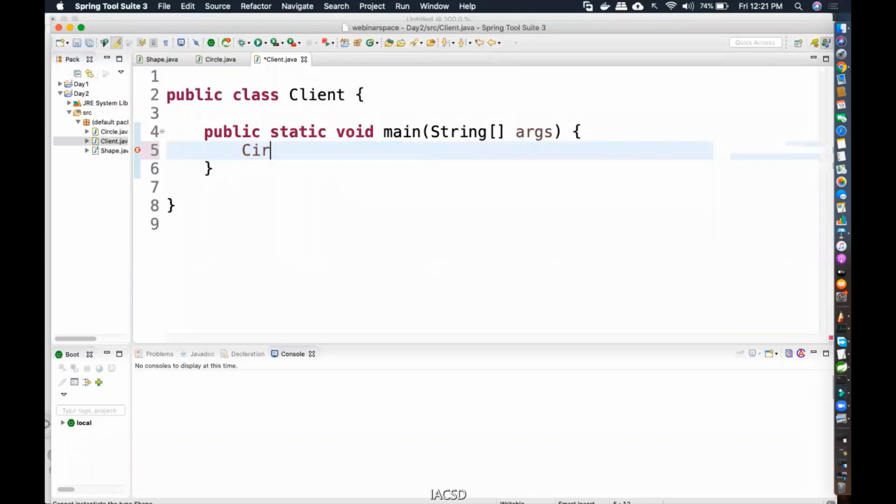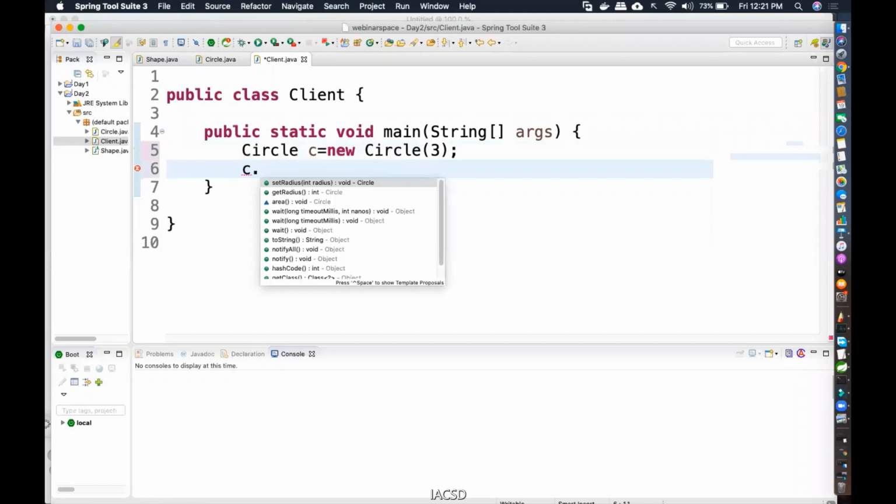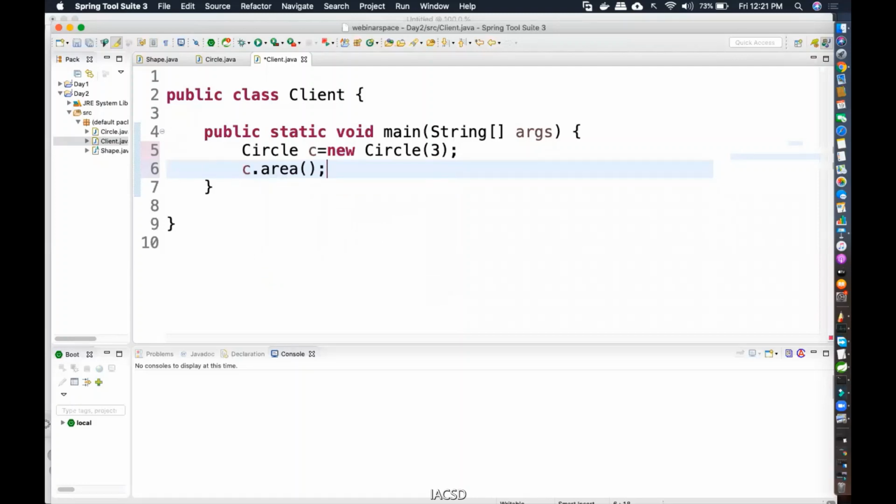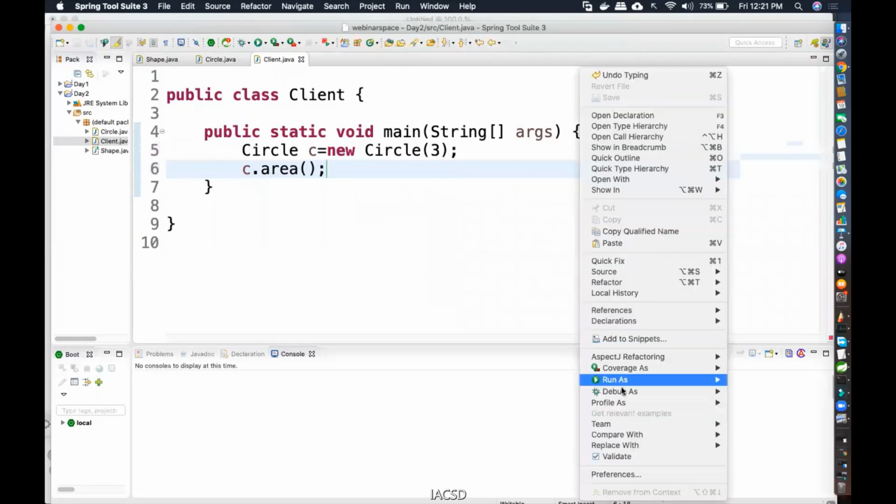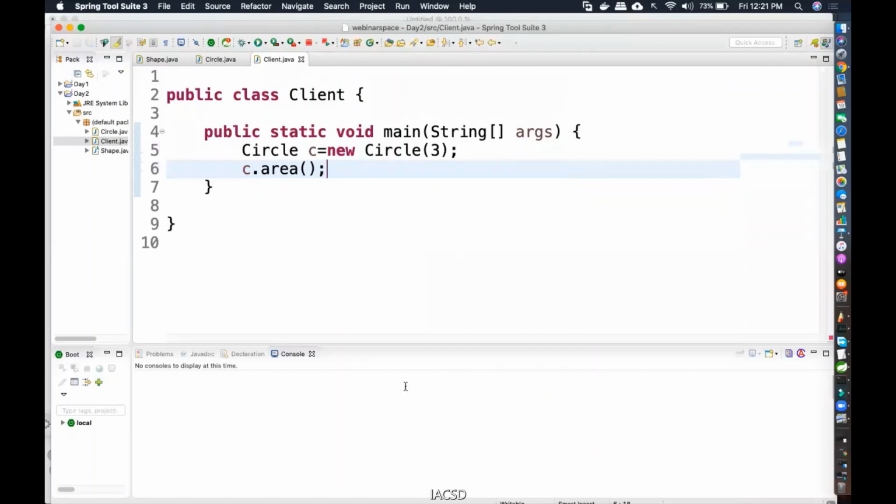Circle C equal to new circle. Okay, and see that I'm using the parameterized constructor, right? Because I need to pass the radius also. So suppose I'm saying the radius as 3. Then I'm calling C dot. Anything you want to call inside that particular class, you have to use dot operator. So it's C dot, I want to calculate the area. And now if I run my program, calculate the area. Fine. Because pi is a large value, it's coming that much. So it is giving me the area.